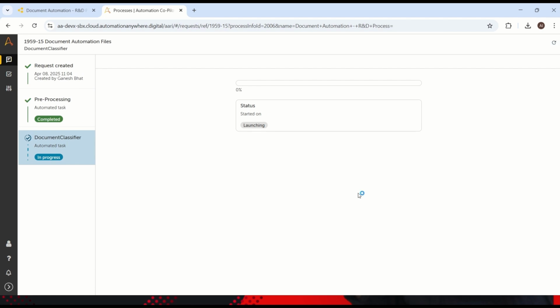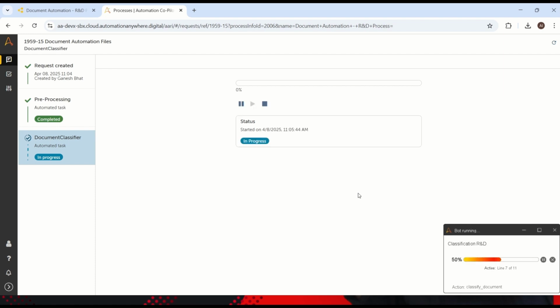Here, using the existing model, the bot will classify your particular document, whatever is pre-processed, right? In this case, you will get an unclassified document because the bot is not trained yet for this particular type of document. We have trained the invoices, but the particular invoice the user uploaded is not yet trained, right?